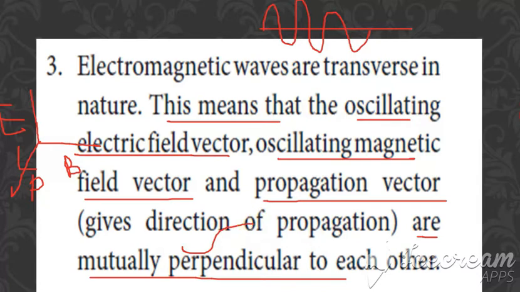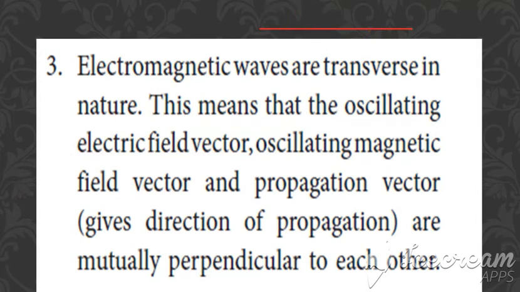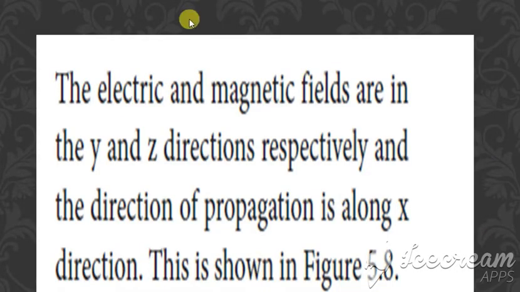So electromagnetic waves are transverse in nature. That is the third point. The third point is that electromagnetic waves are transverse in nature. This means that the electric field vector, magnetic field vector, and the propagation vector are all perpendicular to each other. Clear? Then using this, we can say that the electric and the magnetic fields are in the y